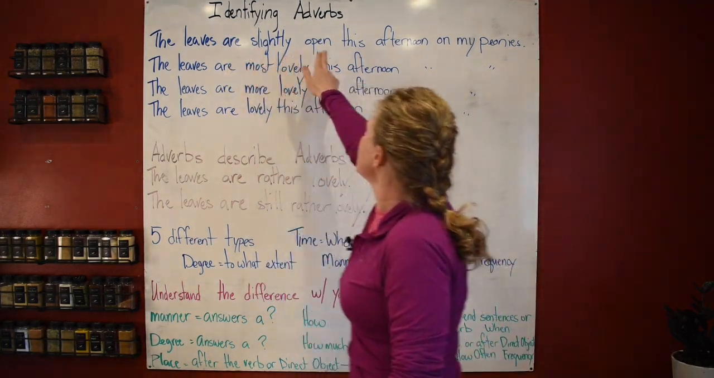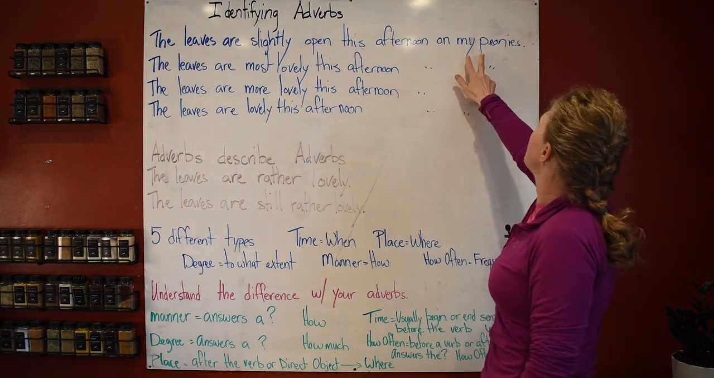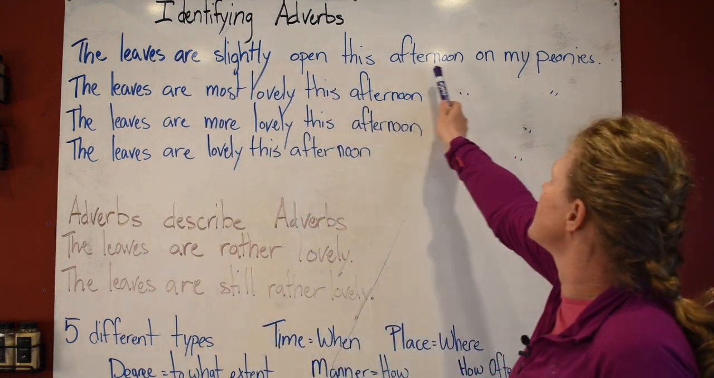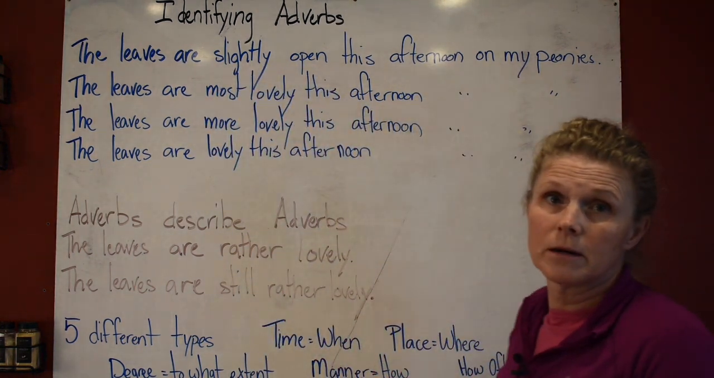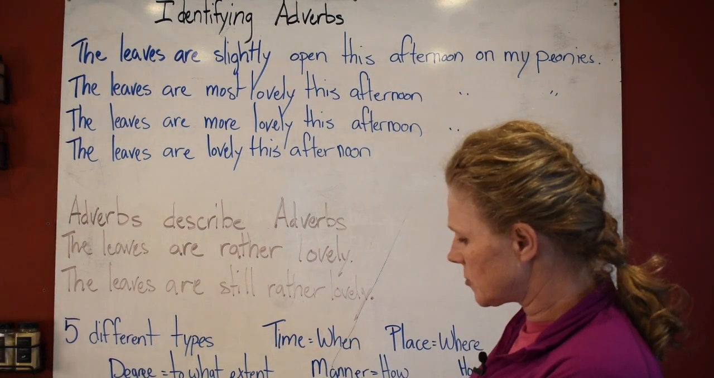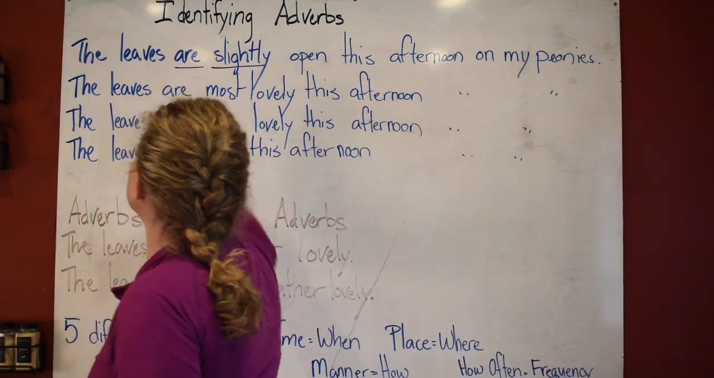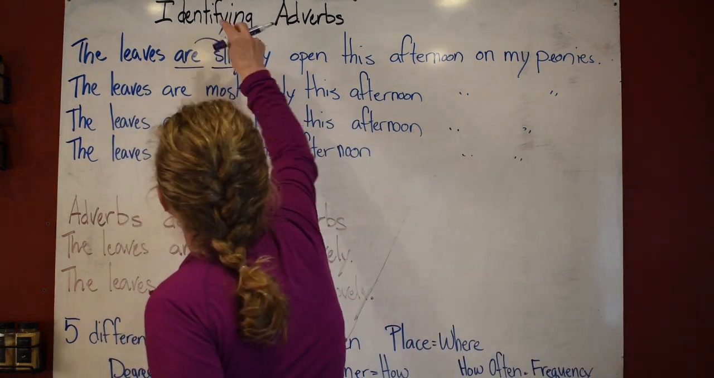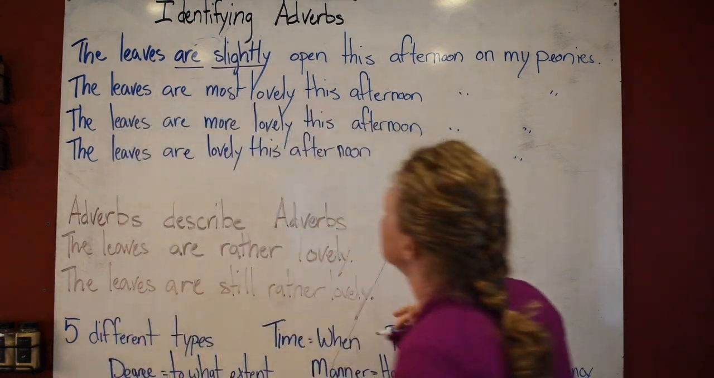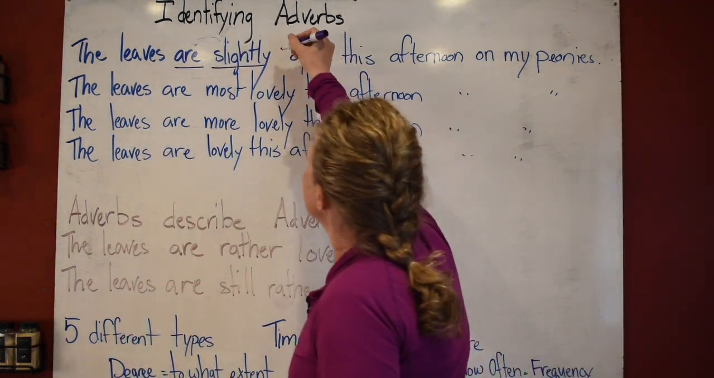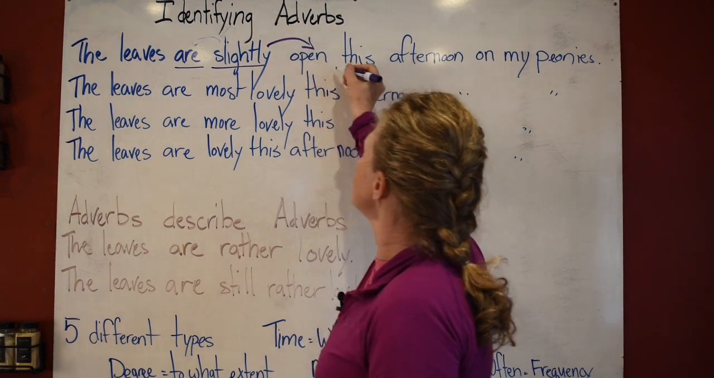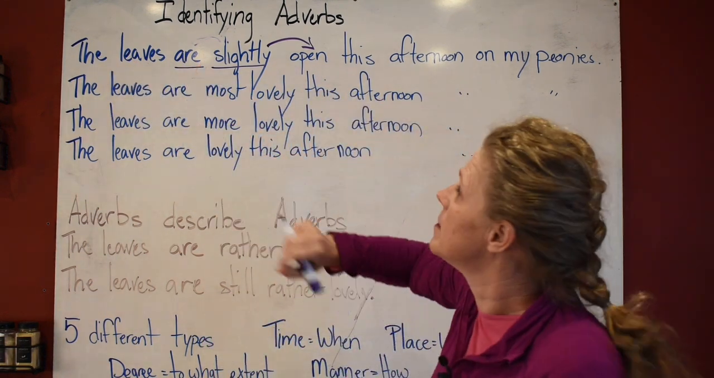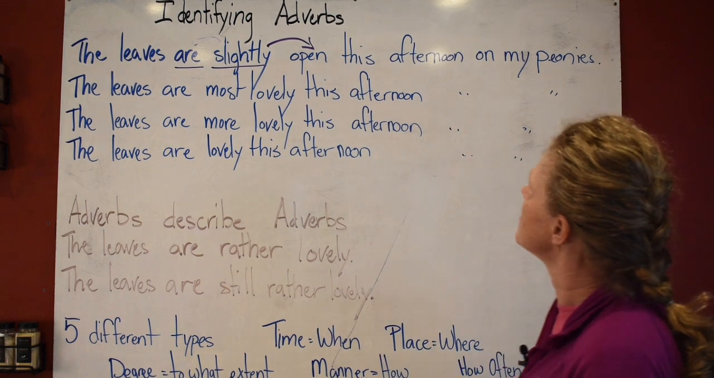In these sentences, we're talking about adverbs describing adjectives. The leaves are slightly open this afternoon on my peonies. What's the adverb in this sentence? Slightly. Nice. What's it describing? This is a linking verb, so it can't describe are. So what's it describing? Open. Yeah, they're open. And this is a predicate adjective. It's the open leaves. The leaves are open.